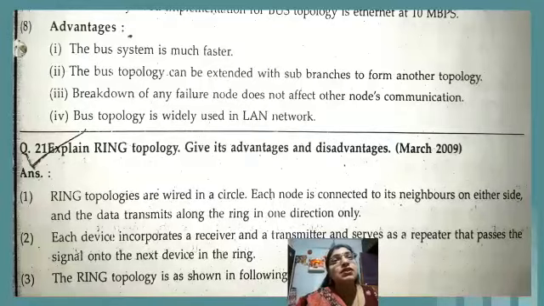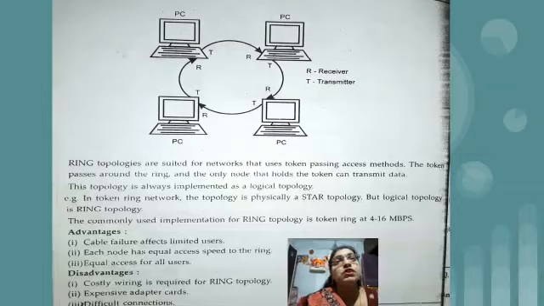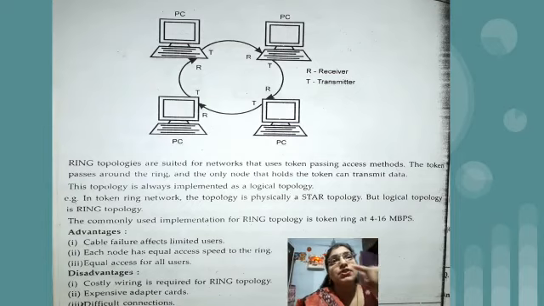to pass signal from one device to other. Now we will see the diagram for the ring topology. So this is the diagram of ring topology. As you have seen, all the computers are connected to each other and it forms a ring-like structure, that is, a circular structure.